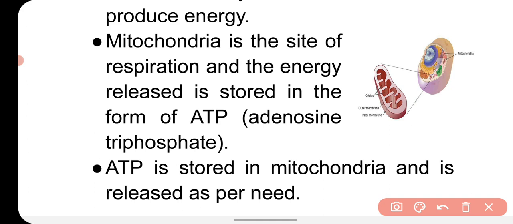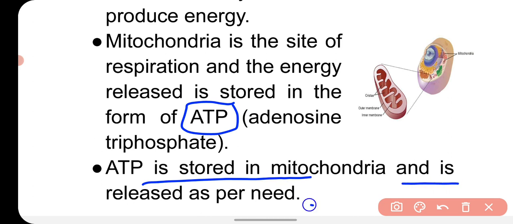The energy produced by respiration is in the form of ATP, that is adenosine triphosphate, and this ATP is stored in mitochondria and is released as per the need.